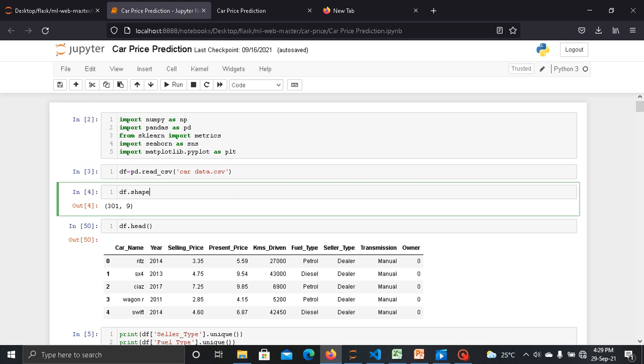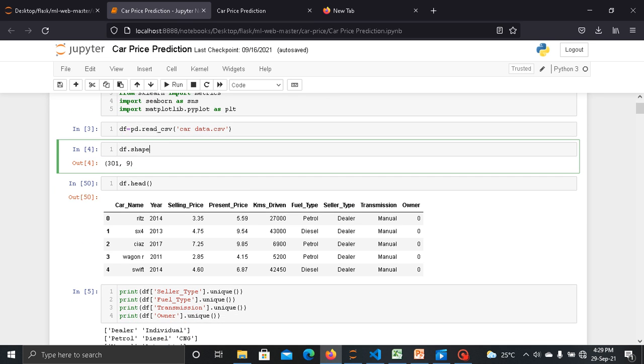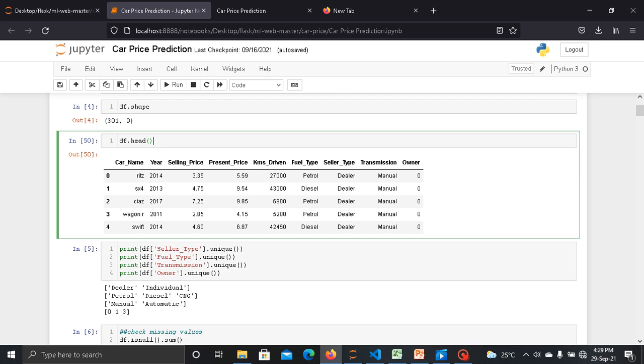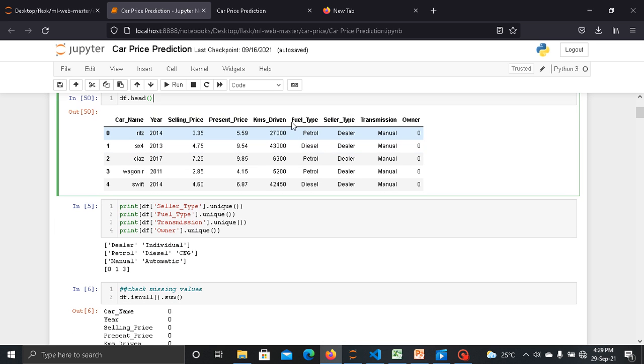Now here, after loading our dataset, using the shape function we will get the size of our dataset. So as we can see, we have 301 rows and 9 features in our dataset. So here I just print the head of my dataset. So as we can see, we have fuel type as a categorical feature, then seller type is also a categorical feature. Then transmission and owner are also categorical features.